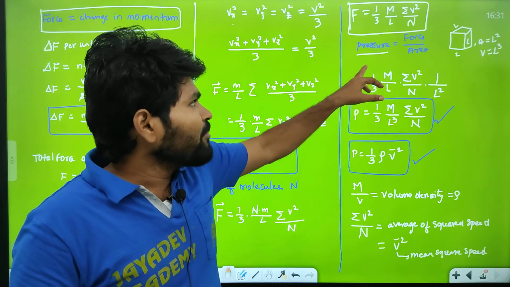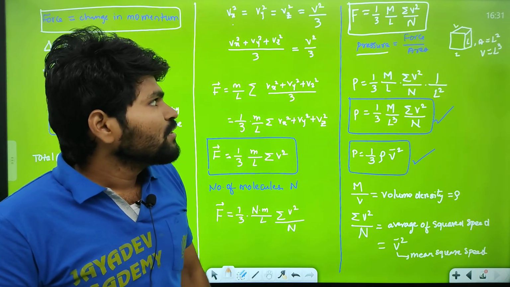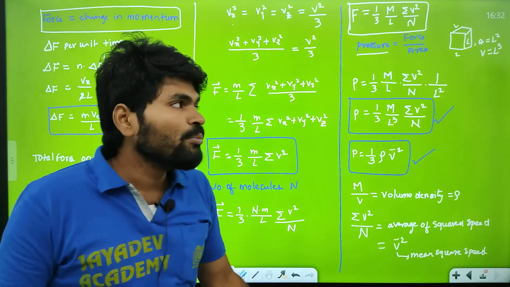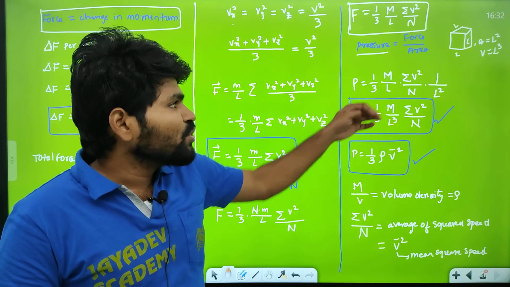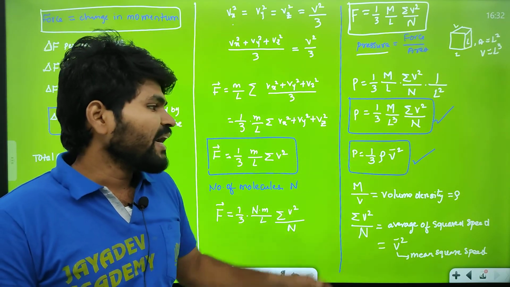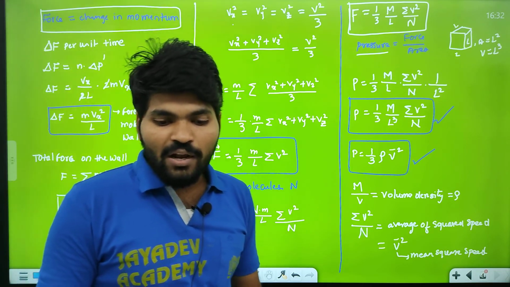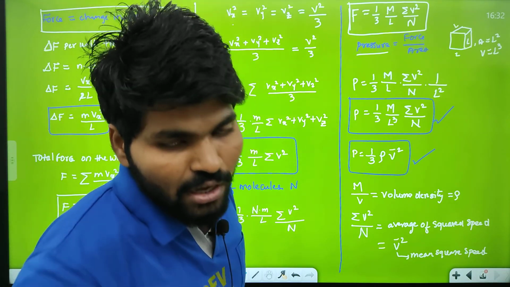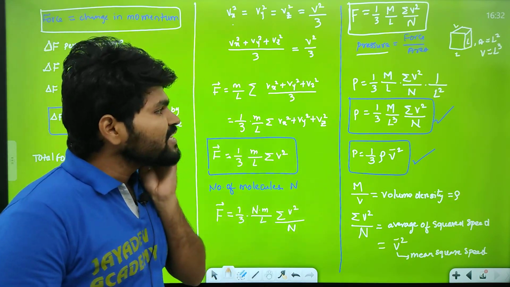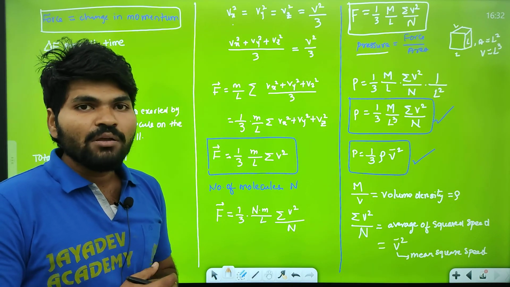Now I am calculating force by area. Because we are taking the length of the container as L, the cube is L cube. So I substitute the values and got the equation. Hope you understand. So you have completely learned how to derive the pressure of the molecules on the walls of the container. We discussed this for an ideal gas of molecules.